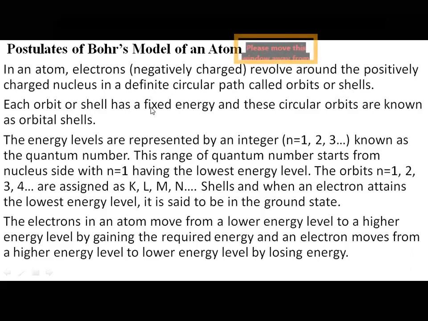Each orbit or shell has fixed energy, and these circular orbits are known as orbital shells. The energy levels are represented by an integer n equal to 1, 2, 3, which is also known as the principal quantum number. This range starts from the nucleus side with n equal to 1, having the lowest energy level. The orbits n equal to 1, 2, 3, 4 are assigned as K, L, M, N shells. And when an electron attains the lowest energy level, it is said to be in the ground state.